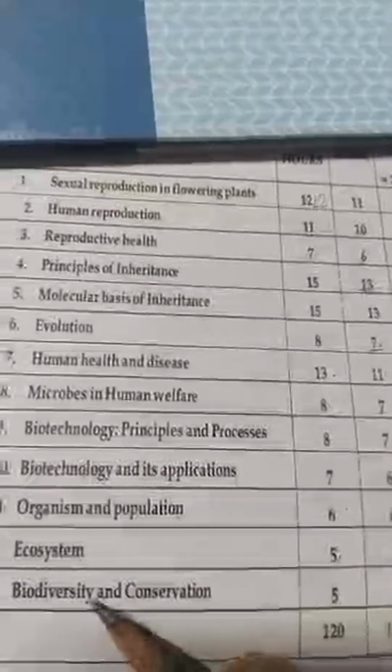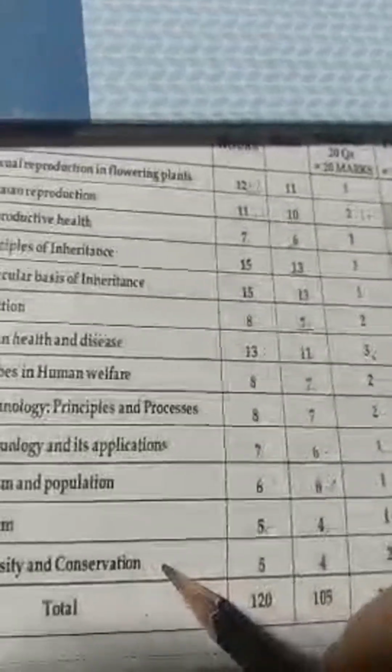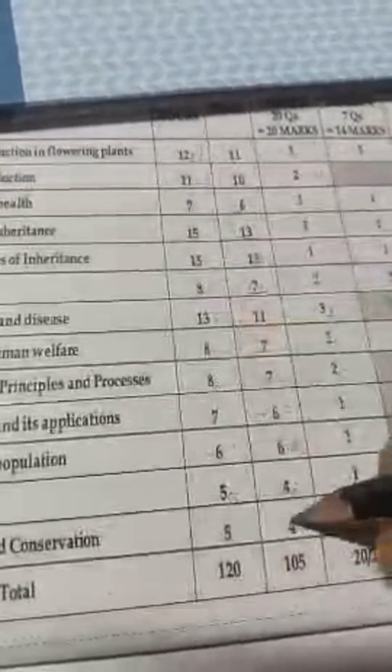Next, the last lesson of our second PUC is biodiversity and conservation. The number of hours will be 5 hours and the number of marks will be 4. From this, MCQ or fill-ups, we are going to have 2 questions and 1 question of 2 marks. 2 plus 2, we have 4 marks. There is no 3 mark question, no 5 marks question, and the number of questions will be 3 from this lesson.